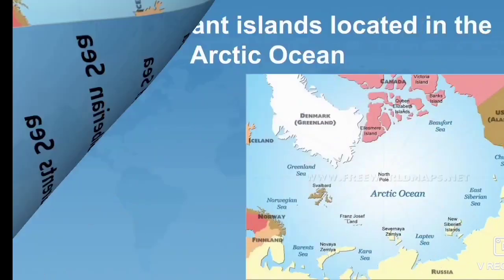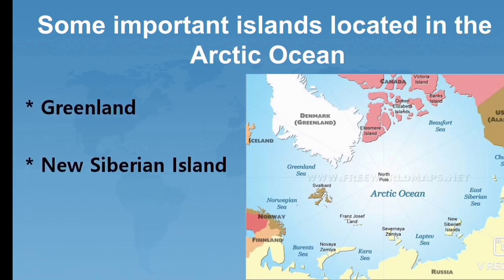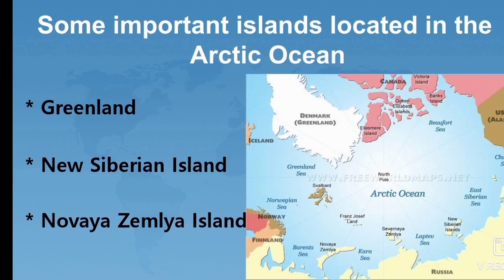Next are some important islands located in the Arctic Ocean. There are Greenland, New Siberian Island and Novaya Zemlya Island. Students, Greenland, New Siberian Island and Novaya Zemlya Island are some important islands in the Arctic Ocean.